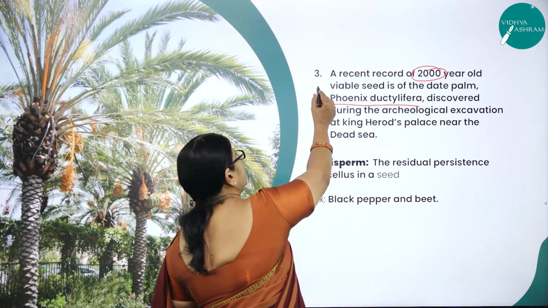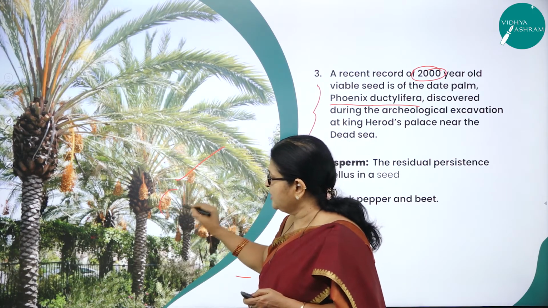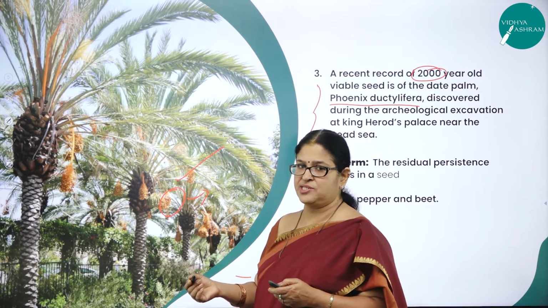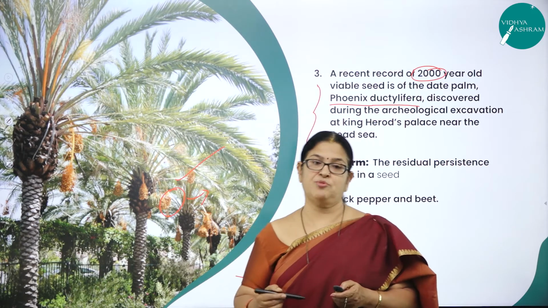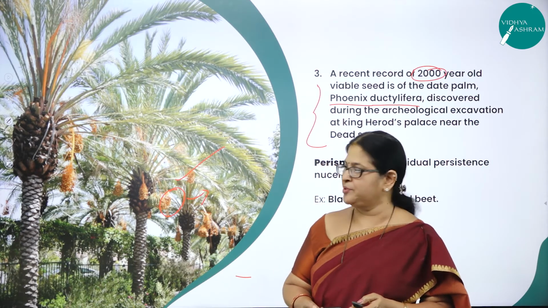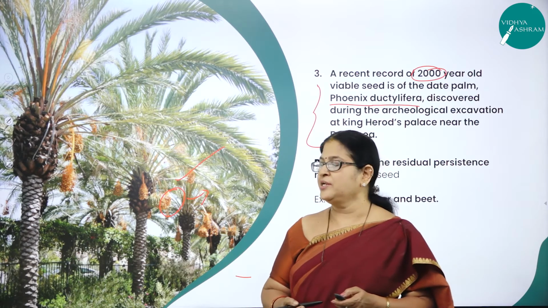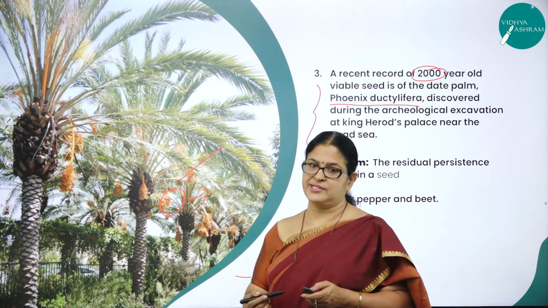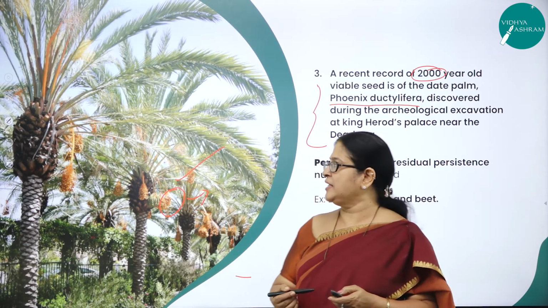So these two are very good examples. All of you might have come across this date palm. Dates are a very nice fruit, right? Which is highly nutritious and contains more iron. And for this plant called date palm, the seed was viable for how many years? 2000 long years, and later on it germinated and produced the plant, right? So these two examples are very, very important examples to study to understand the concept of viability of seed. Hope you have understood the two examples. One is of Lupinus arcticus, the other one is of date palm called Phoenix dactylifera.